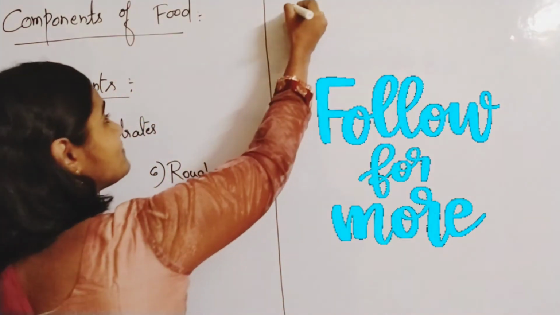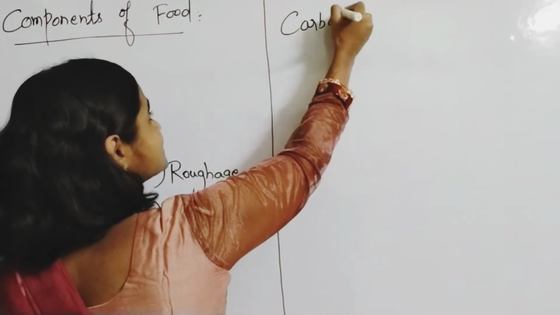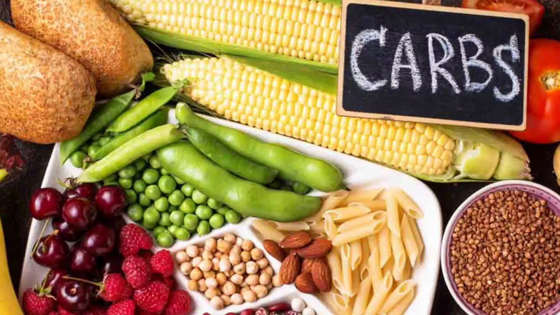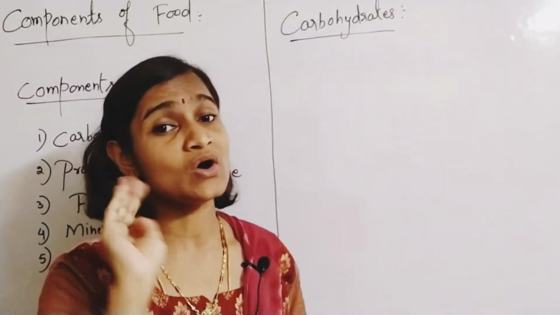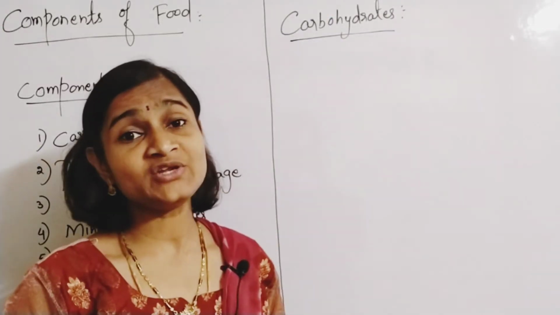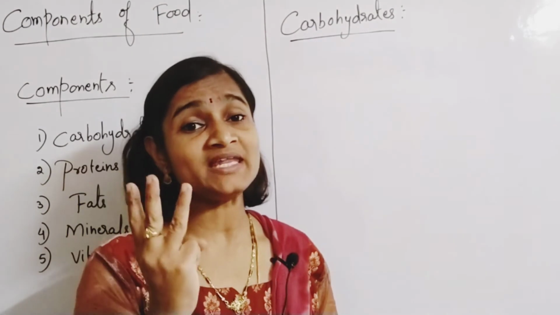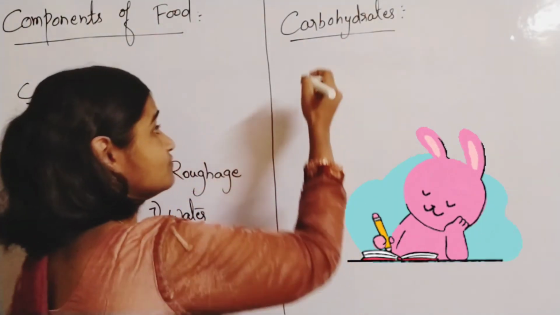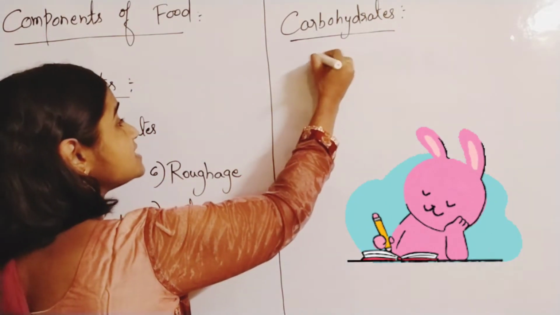So the topic for today is carbohydrates. So what are carbohydrates? In the name itself it is there. Carbohydrates are the type of foods which consist of mainly carbon, hydrogen and oxygen. Carbohydrates consist of three main elements. Those are carbon, hydrogen and oxygen.